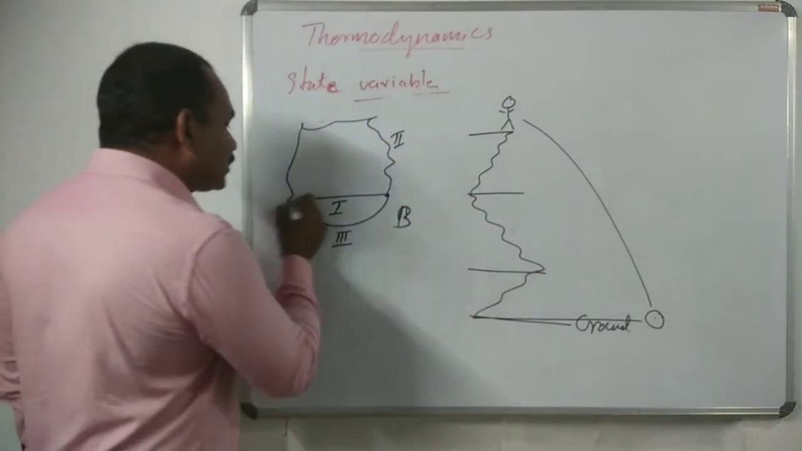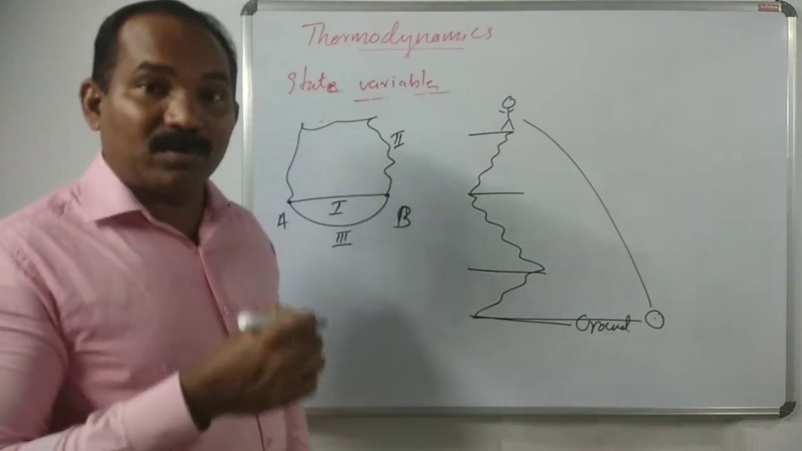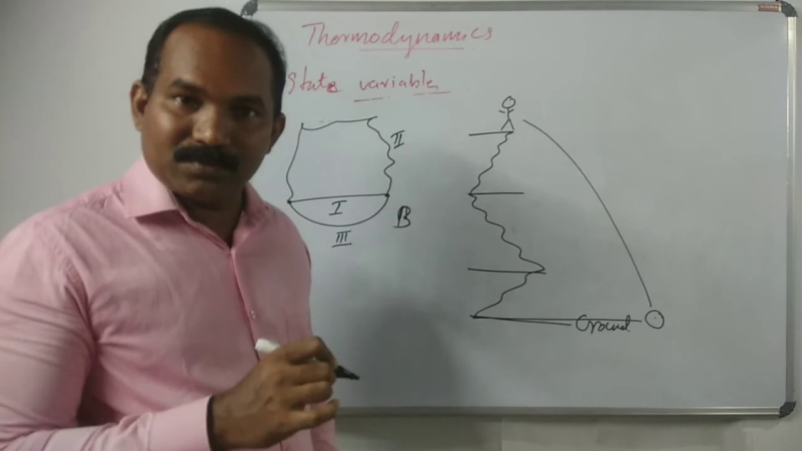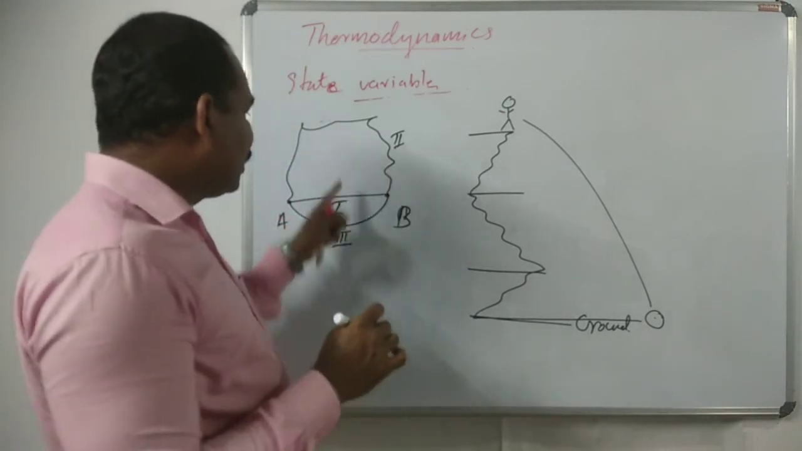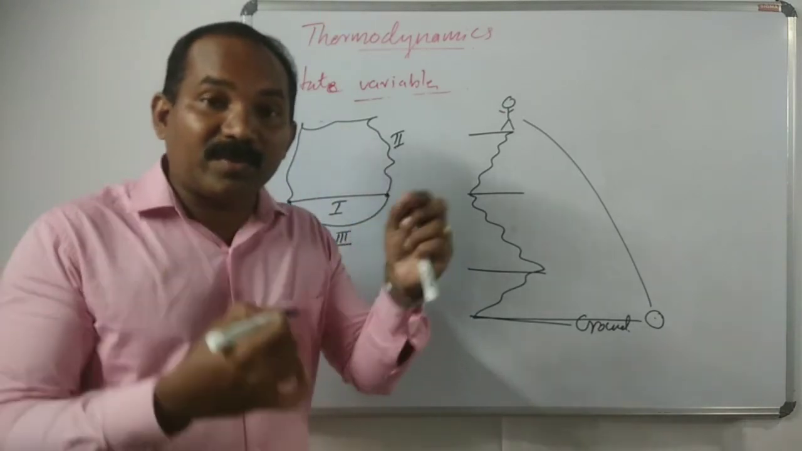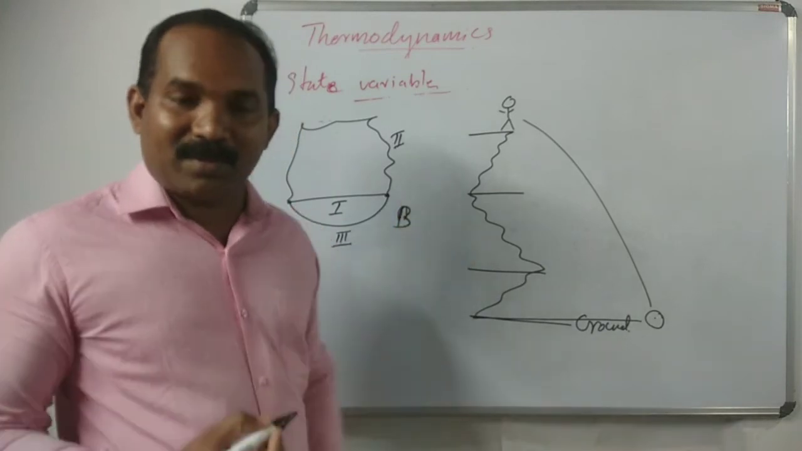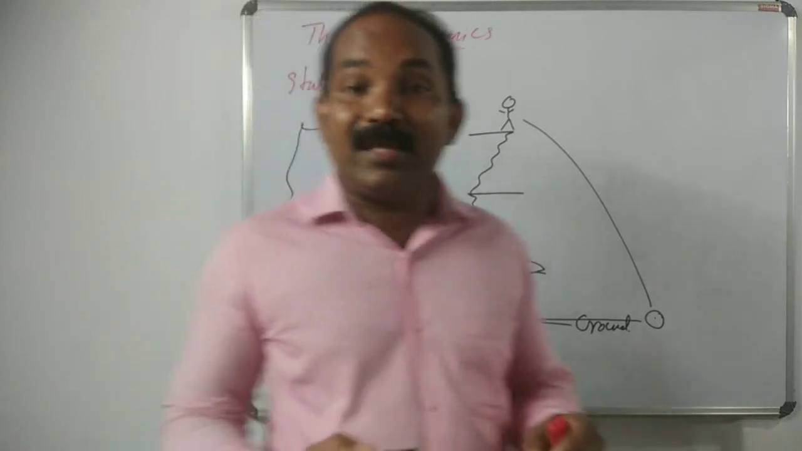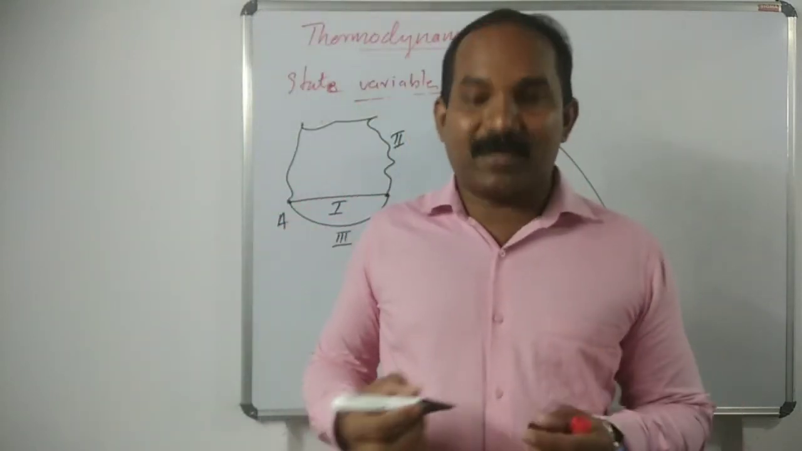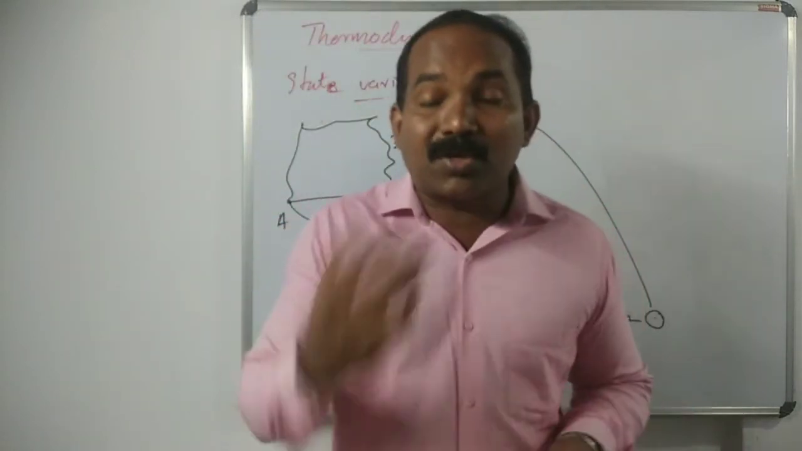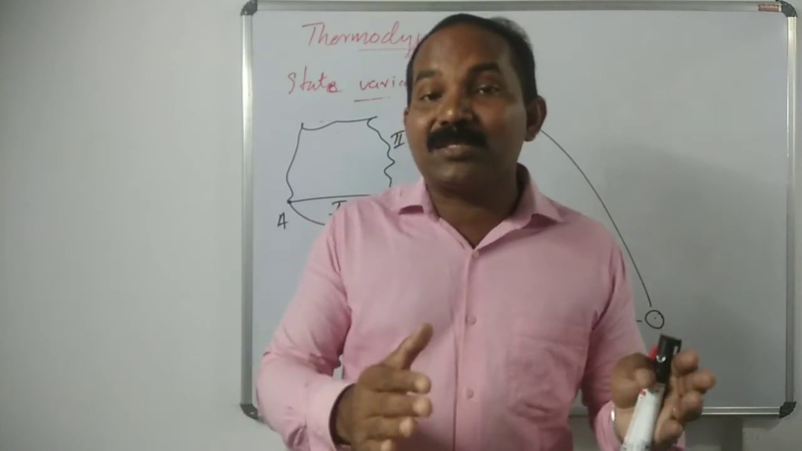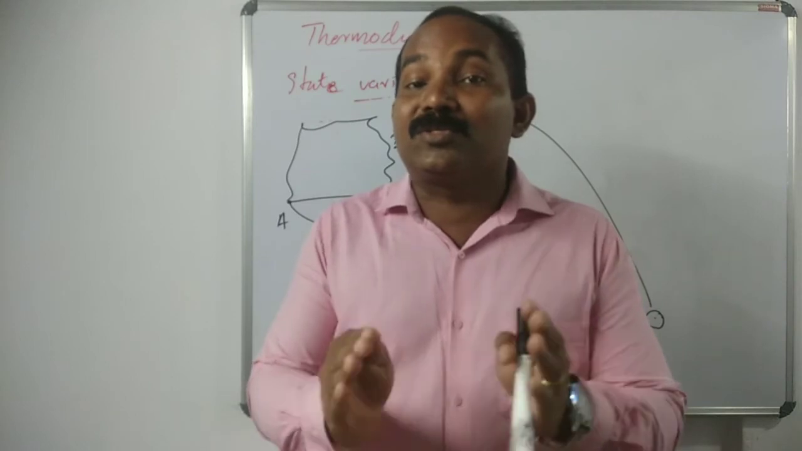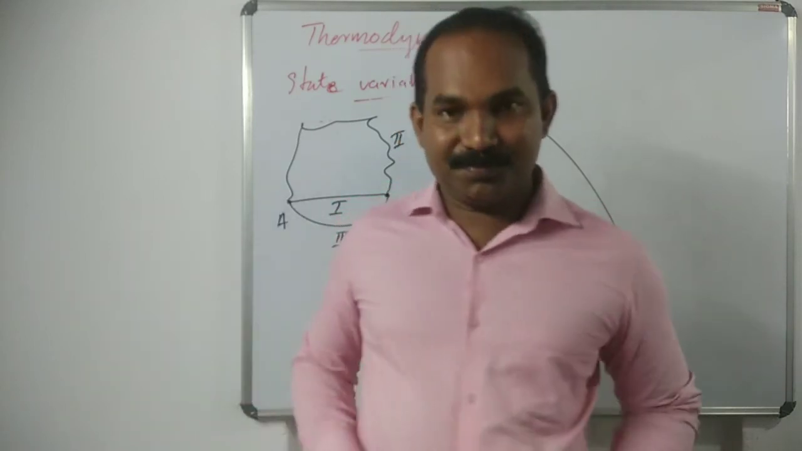So in the first path the work is small, in the second path the work is more, less work, more work, and this work is intermediate between the first path and second path. Are you clear? So work done is a path function. It not only depends upon the state, but also depends on the path by which the system reached.